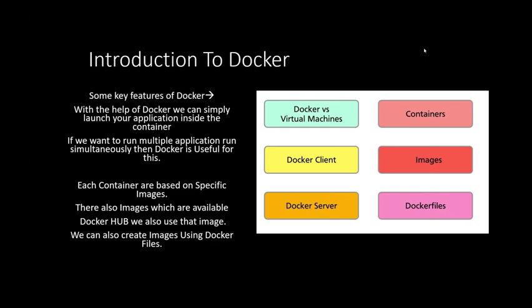Some key features of Docker. With the help of Docker, we can simply launch our application inside a container. A container is basically like a box where we deploy our application, and inside that box the processes are continuously in a running phase, not in a static phase.